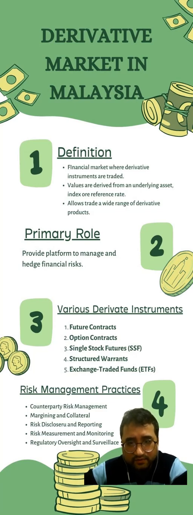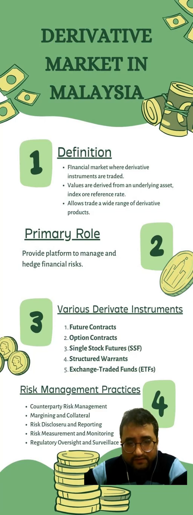Investment and speculation. The derivative market also provides opportunities for participants to engage in investment and speculative activities. Investors can use derivative instruments to get exposure to various asset classes without directly owning the underlying asset. Portfolio diversification. Derivatives allow investors to diversify their investment portfolio by gaining exposure to different asset classes and markets. This diversification helps to spread risk and potentially enhance returns. Overall, the Malaysian derivative market plays a vital role in risk management, price discovery, liquidity provision, investment opportunities, and portfolio diversification